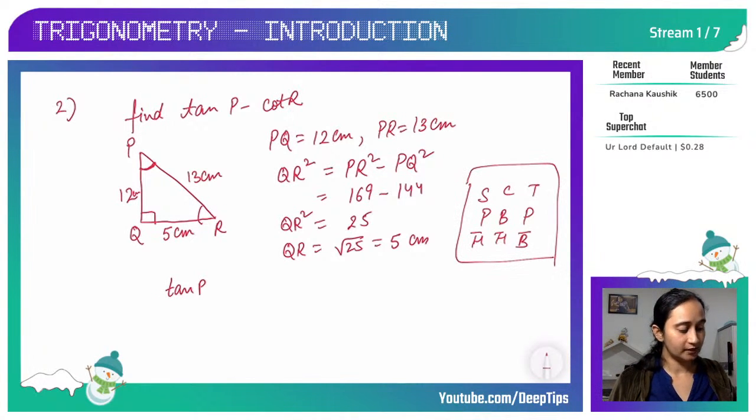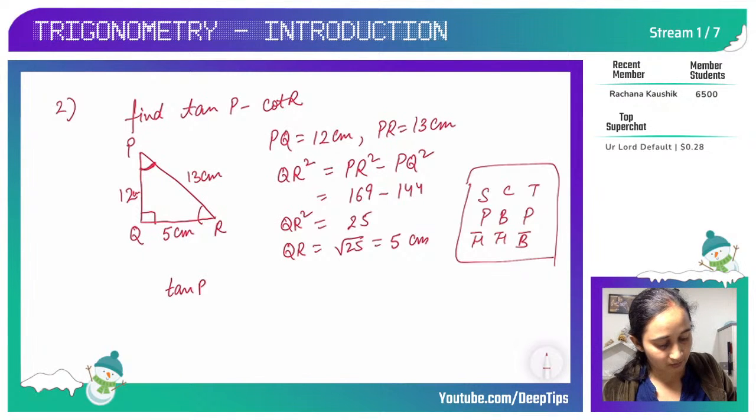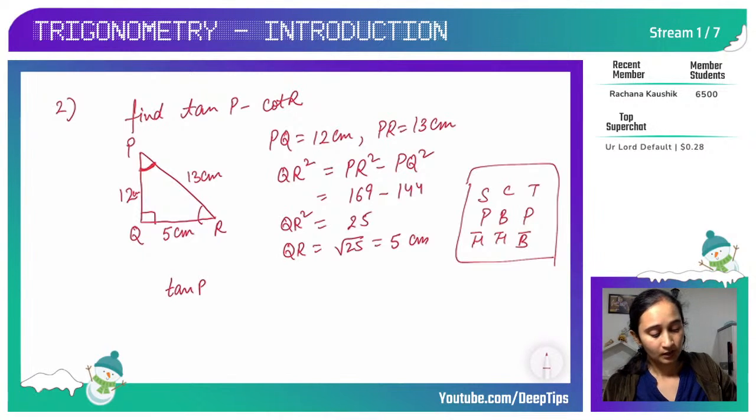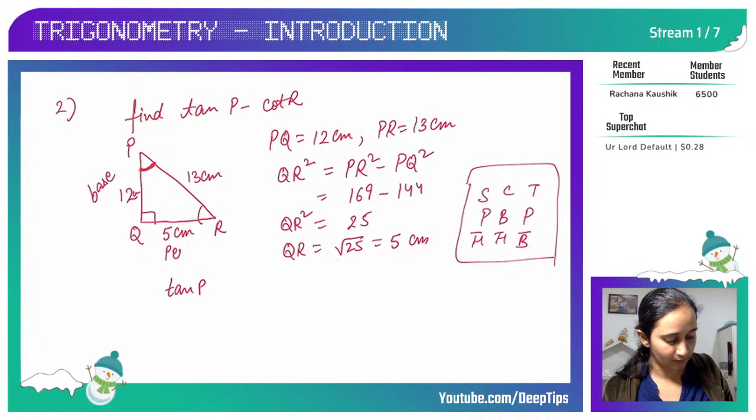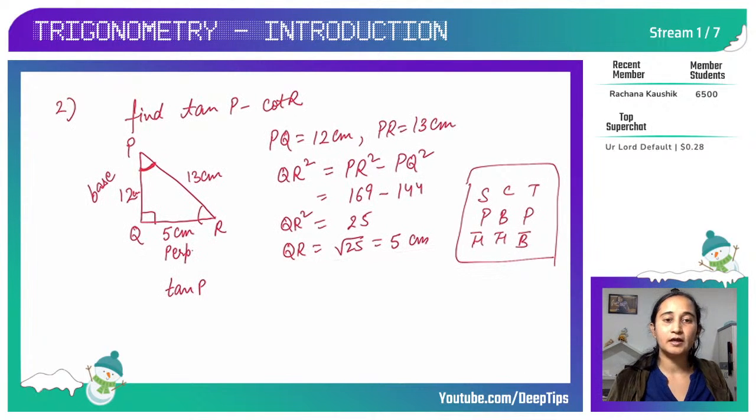Okay. So here tan is perpendicular upon base. When we are taking this angle P, PQ is the base. And QR is the perpendicular. And PR will remain hypotenuse in both the cases, correct? So tan P is perpendicular upon base. So perpendicular is 5 centimeter and base is 12 centimeter. So tan P is 5 by 12.